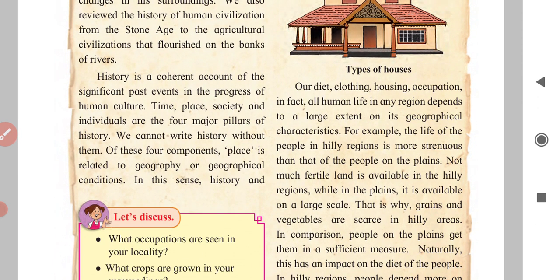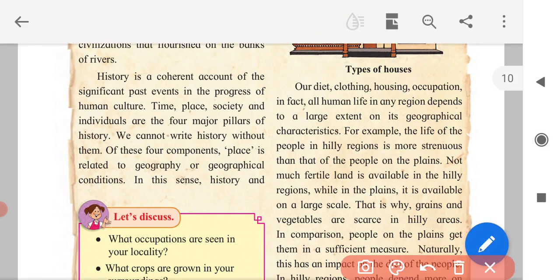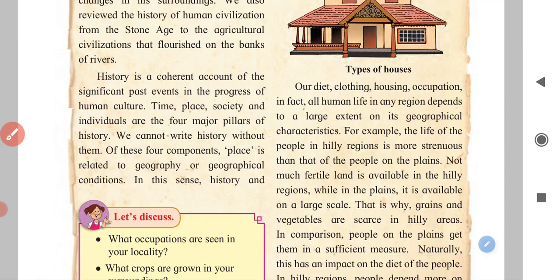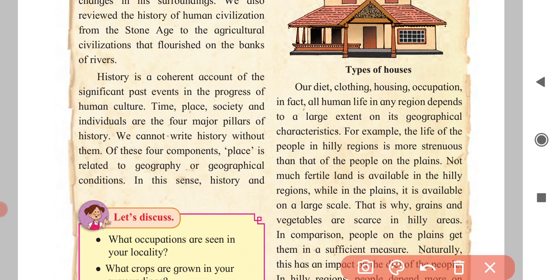Our diet, clothing, housing, occupations, in fact all human life in any region, depends to a large extent on its geographical characteristics. When we are understanding history, it always depends on our diet, clothing, housing and occupations.